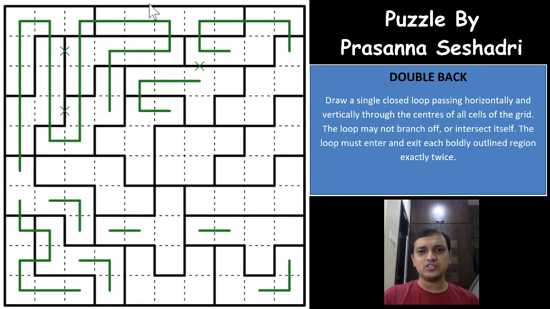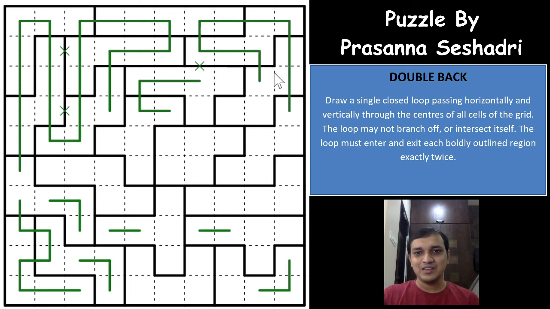So the moment you have such a case, it's easy. Usually top solvers do that very easily and very fast. So the moment you have these kinds of things, like a smaller loop formed with one cell remaining in the middle, you can directly mark that there won't be a cross here. The moment you have a cross here, you form a closed loop here, which means that there has to be a line segment from this direction to this direction, and this line segment now, because of the rule that there has to be exactly two entry and exit, cannot go this way because then you'll have three entry and exits, which means that this has to go this way, and that has helped us now.